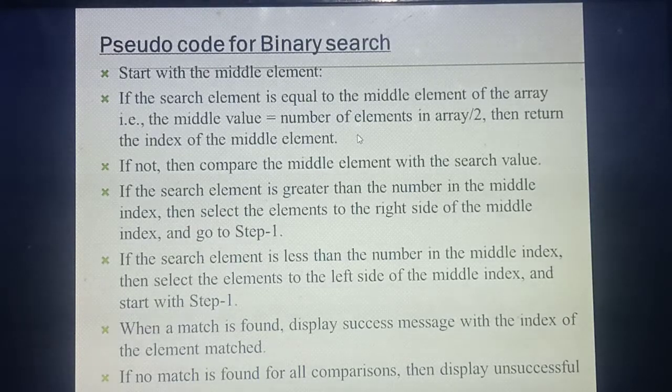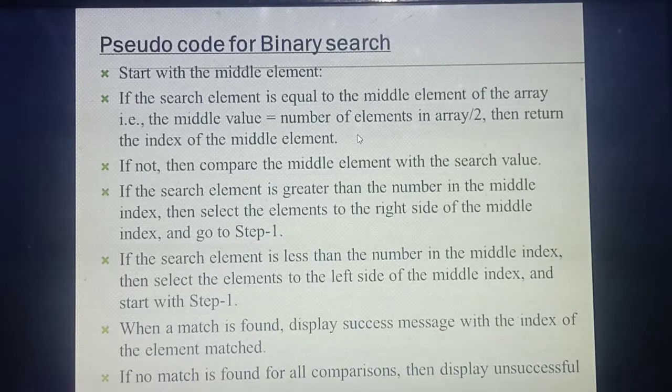Understood the pseudocode procedure? Let's go line by line. Your search needs to start with the middle element, so you need to calculate the middle value. What's the formula for calculating the middle value? Number of elements in an array divided by 2. Then you take your search key value. You already have the middle value, isn't it? So you compare your search key value with the middle value.